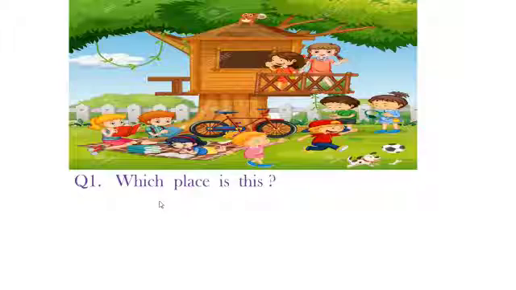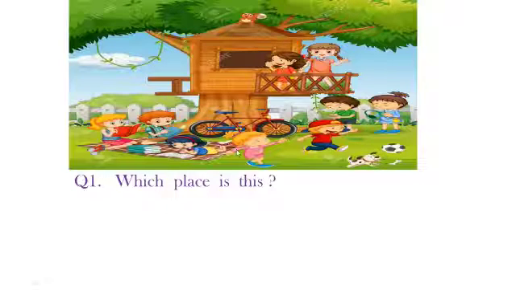It's the same picture, and let us look at the questions. Which place is this? Children, whenever you have to write down the answer to the questions, don't feel that it is a difficult task. No, it is very simple. You just have to pick up a few words from the sentence of the question and then put it together with the answer, and then that gets completed.